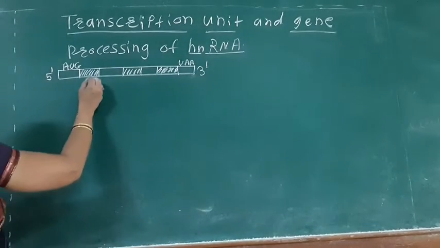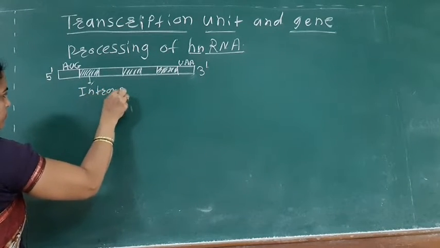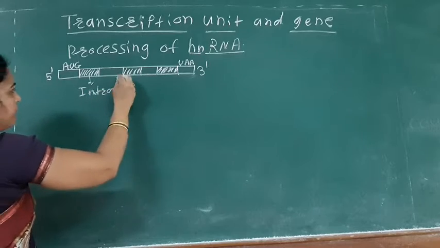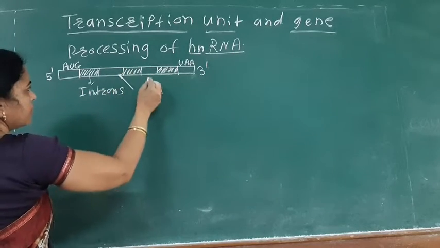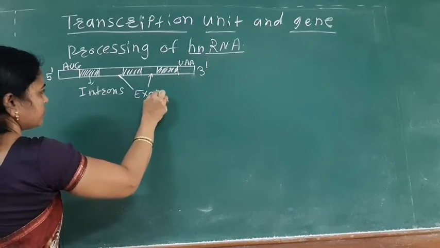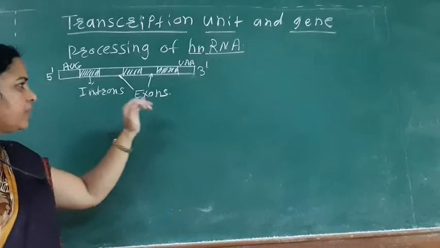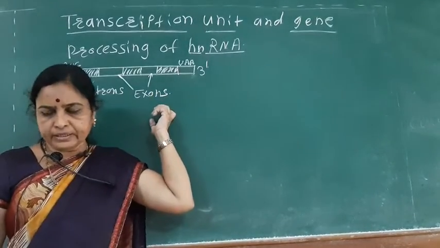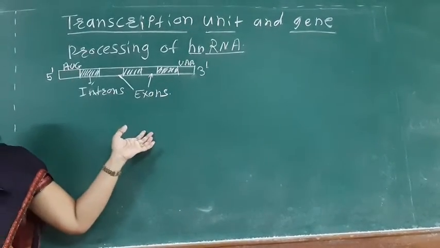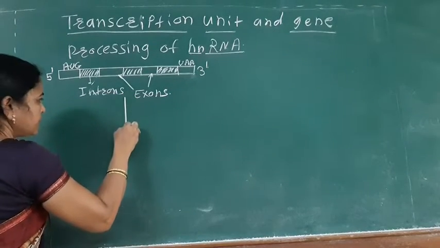Here are the introns, and this region and this region are the exons. Introns are the non-coding region, exons are the coding region. So the first step of the processing is capping. So see, here is the first step.